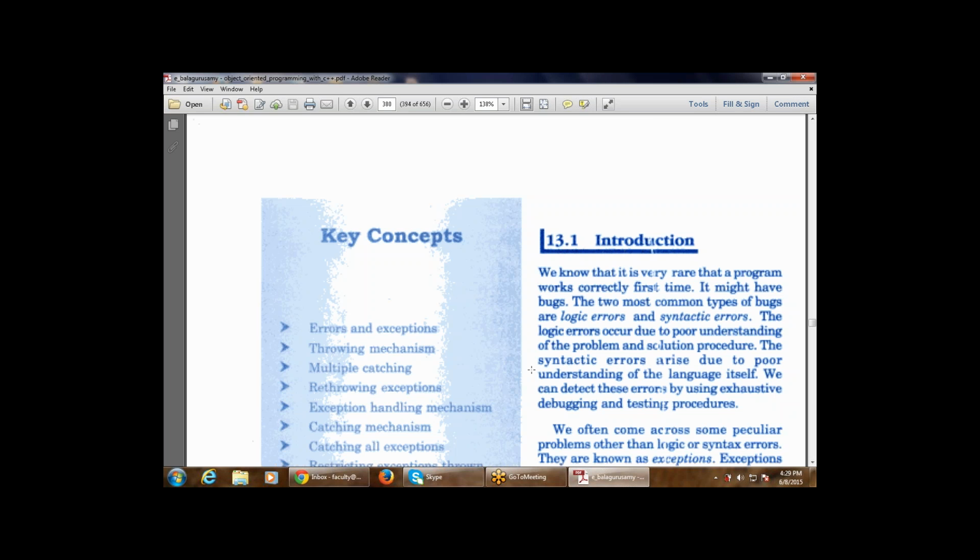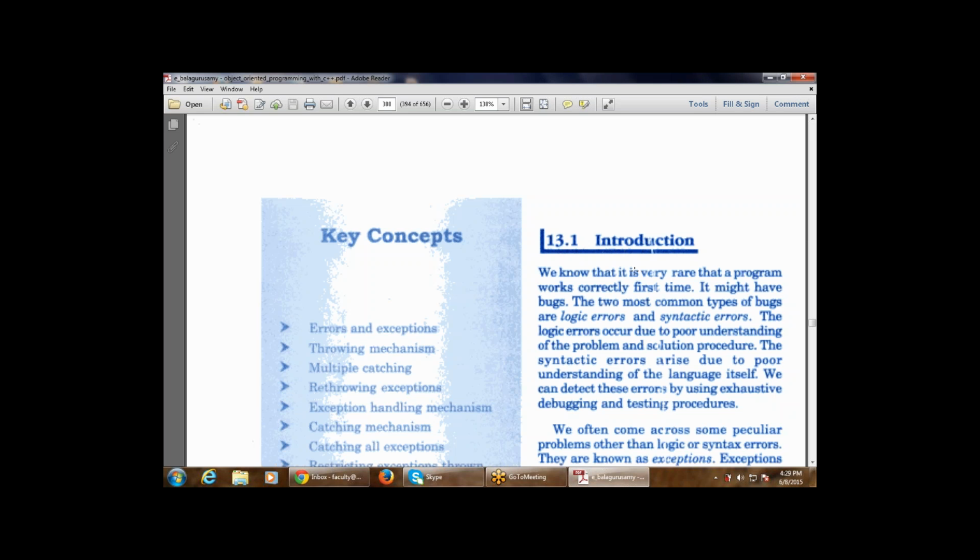Suppose I have to use the syntax for a for loop. There is an initialization, there is a condition, there is an increment or decrement, but I am not using that one. So that is known as a syntactic error. It is easy to find out syntactic errors, but very difficult to find out logical errors. Why? Because everyone has a different logic.